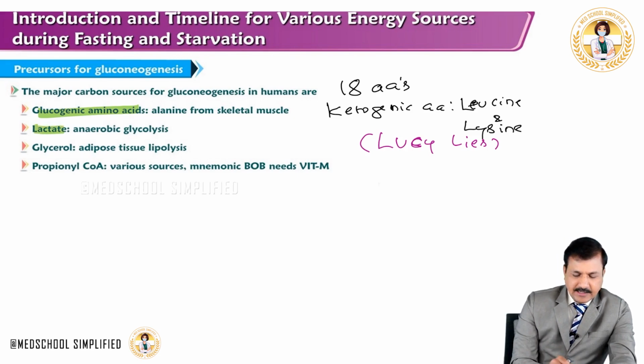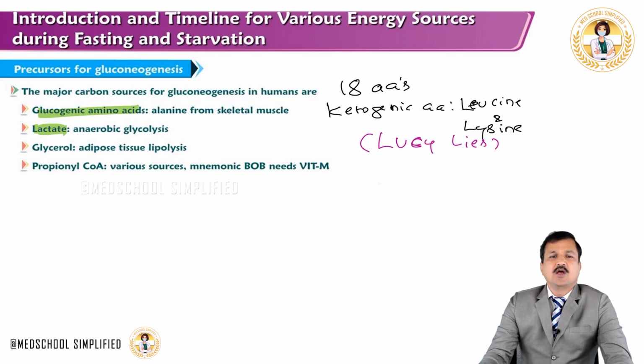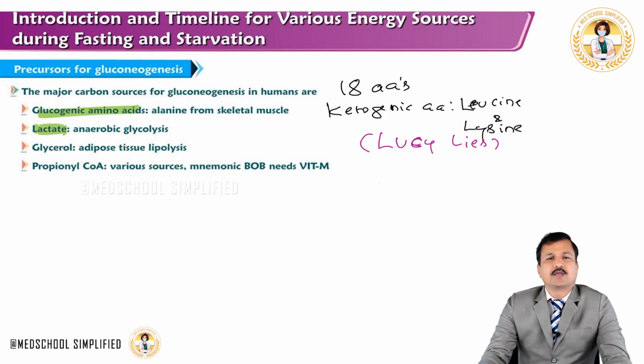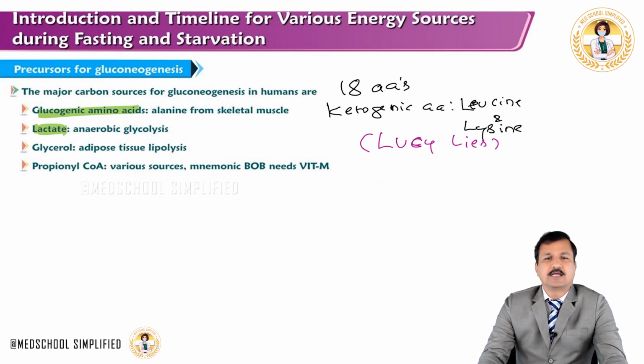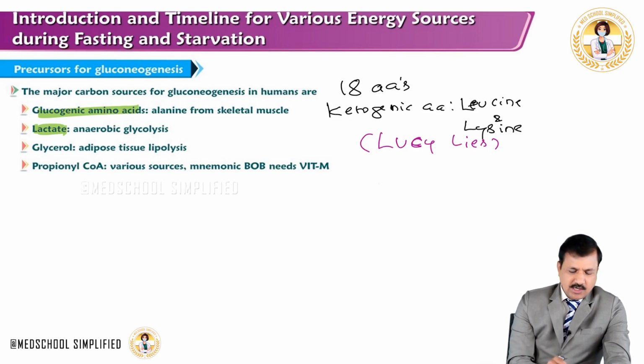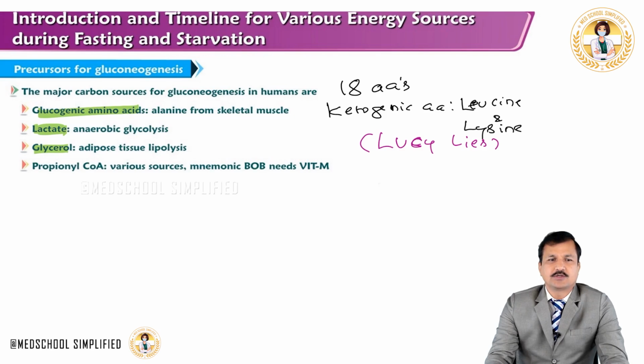Second is lactate coming from anaerobic glycolysis, especially from the red blood cells or any tissues where anaerobic glycolysis is going on, for example the skin, the retina of the eyes, cornea, lens, and adrenal medulla. So where anaerobic glycolysis is going on to a certain extent, the lactate coming from there can be used for gluconeogenesis. Glycerol coming from adipose tissue lipolysis can be converted into glucose in the liver.